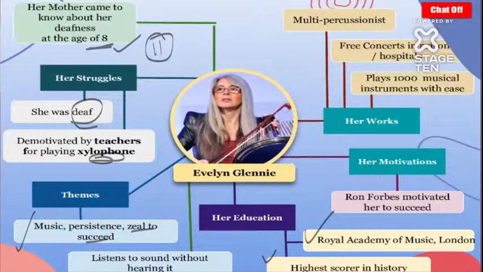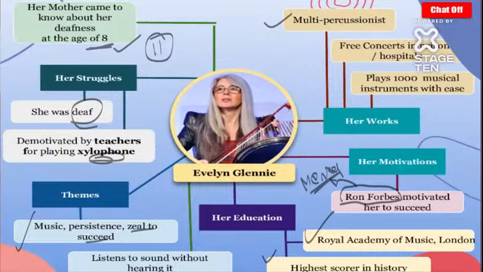Now, her motivations. Ron Forbes, another famous percussionist, motivated her to succeed. He was the mentor for Evelyn, and she used to learn from Ron Forbes how to feel the music. Now, what were her works? She was a multi percussionist.